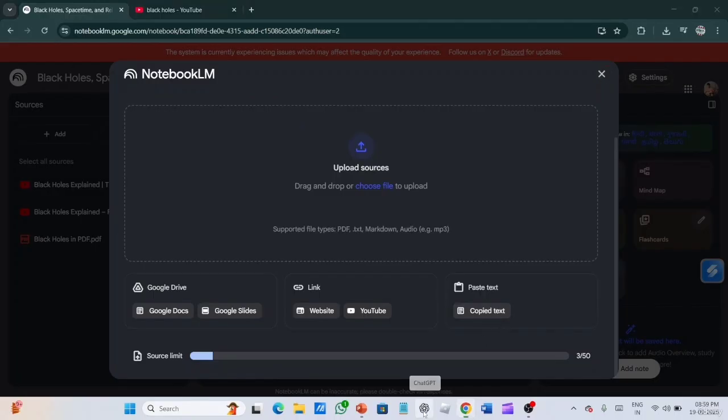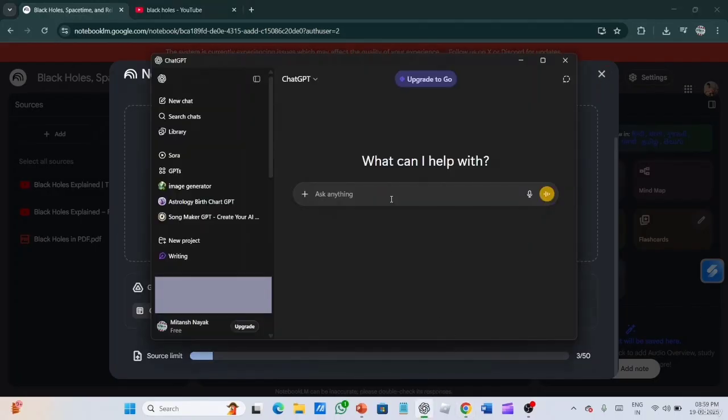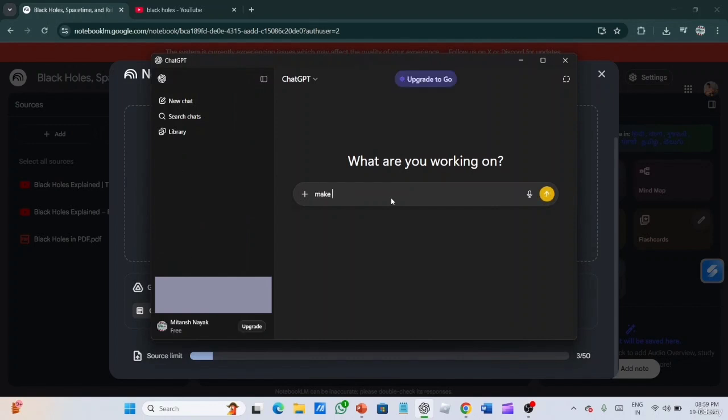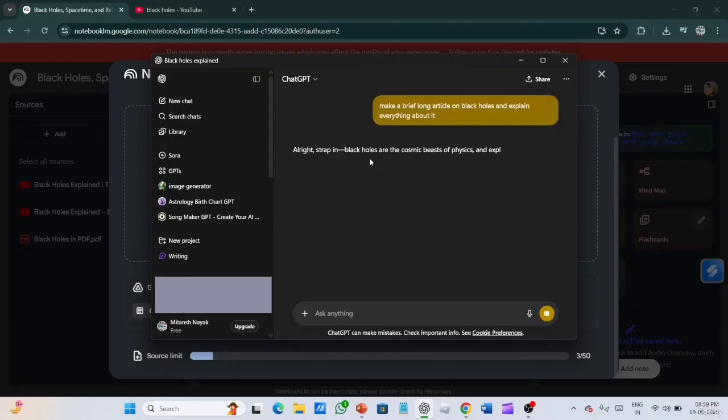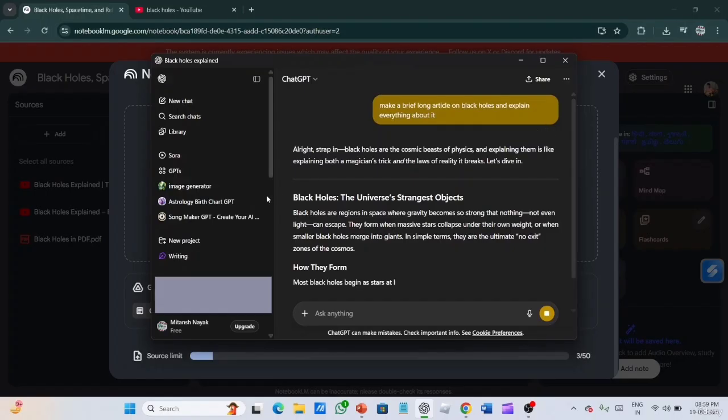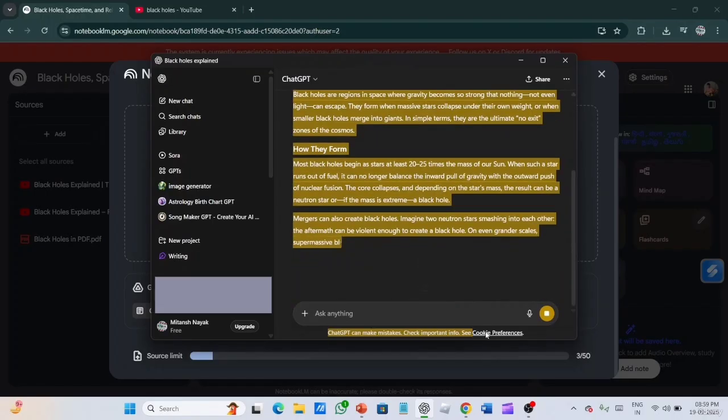For example, I can open ChatGPT and make a brief, long article on black holes and explain everything about it. I will take an article from here and paste it over there. So let me copy it.